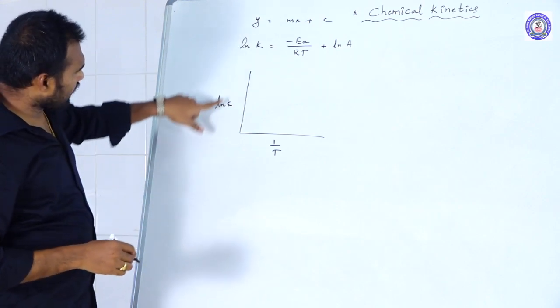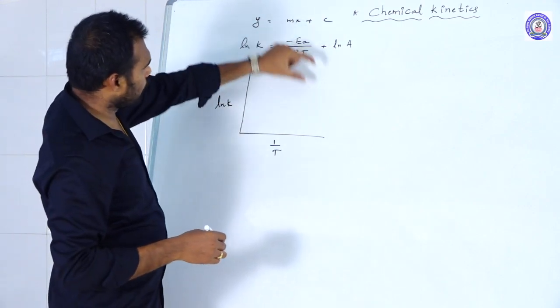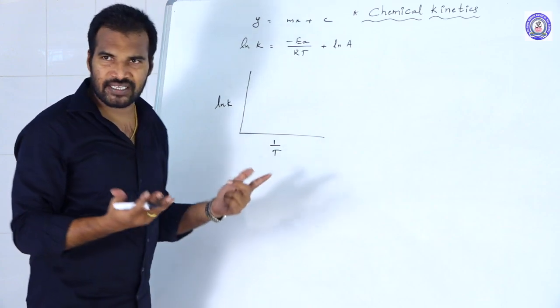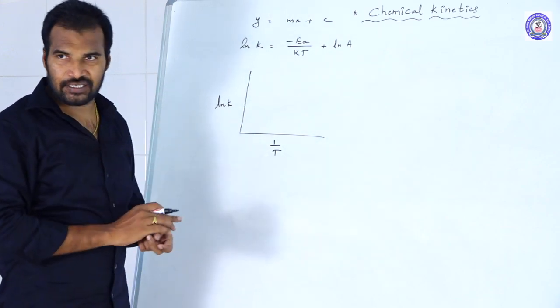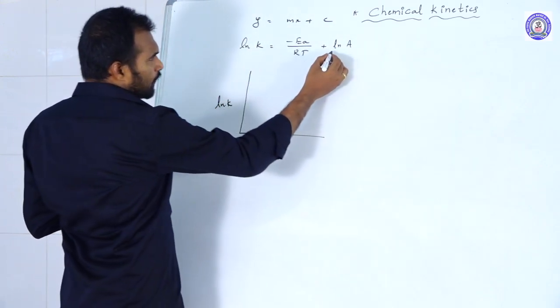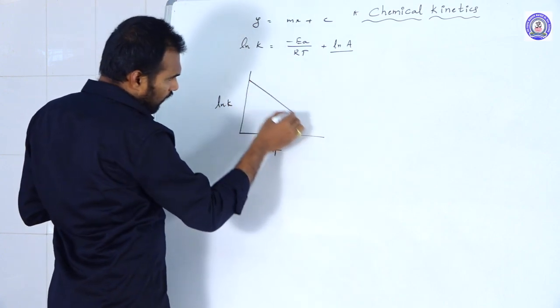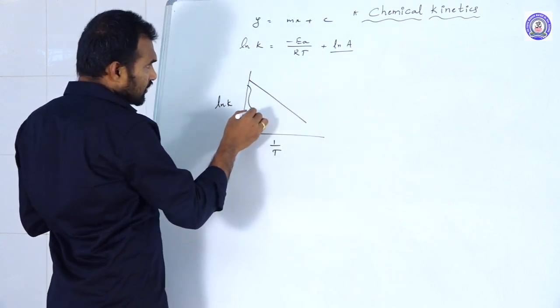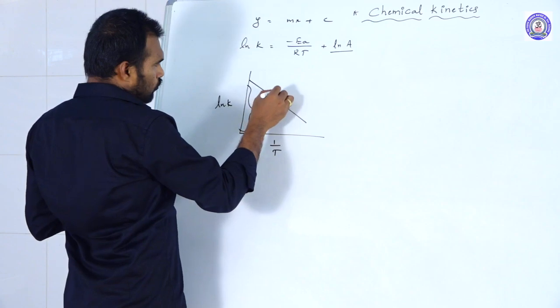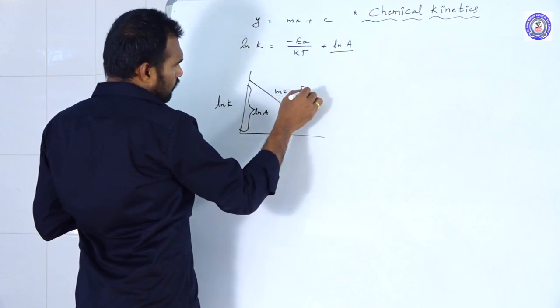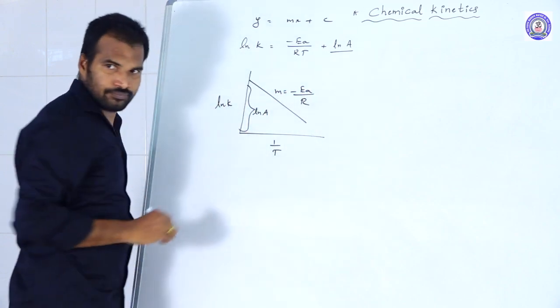In the y-axis ln K, in the x-axis 1 by T. The coefficient of 1 by T is minus EA by R, so the slope is negative, and the intercept is ln A. So we get the graph like this, whose slope is equal to minus EA by R.